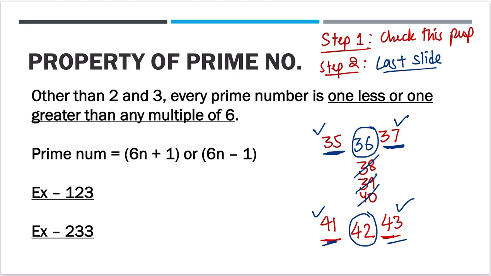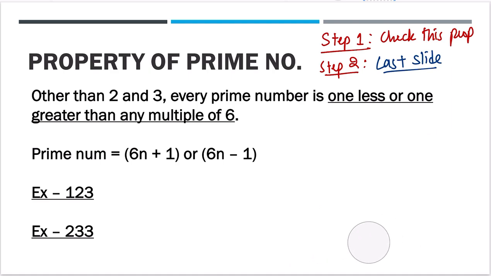which we did in the last slide. Otherwise, if it is one of these, 38, 39, 40, just stop there, because they can never be prime numbers. You don't have to go to step 2 to check it. But 35 could be a prime number, though 35 is not a prime number. How do we know? We will check it by step 2, right?